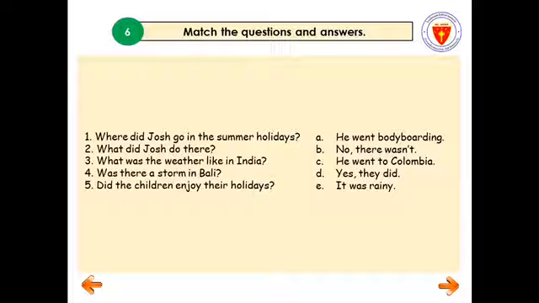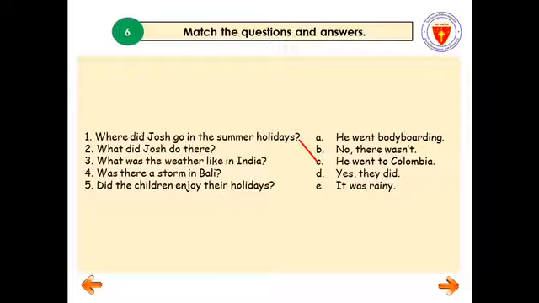Okay, now you can match the questions with the correct answers. Now I will be giving you an example. Number 1. Where did Josh go in the summer holidays? Okay, where do you think? So the answer is letter C. He went to Colombia, isn't it? Okay, so that's right. Now it's your turn to do 2, 3, 4, and 5. So you match the questions and answers.